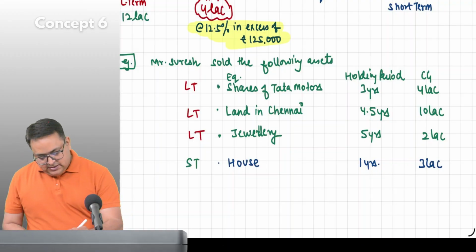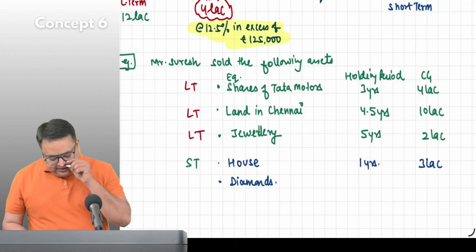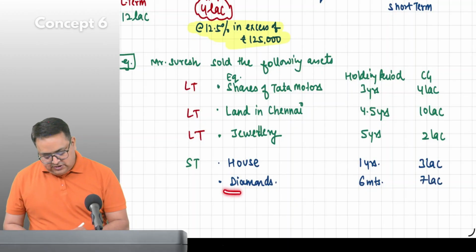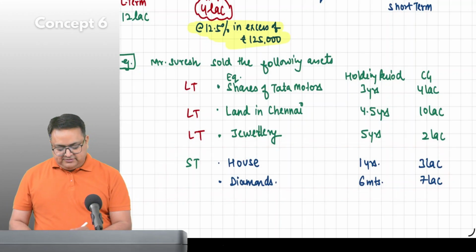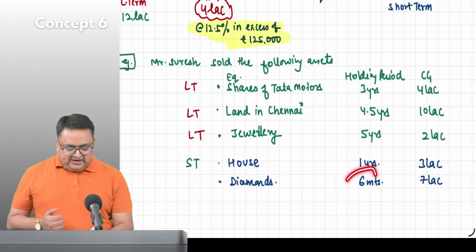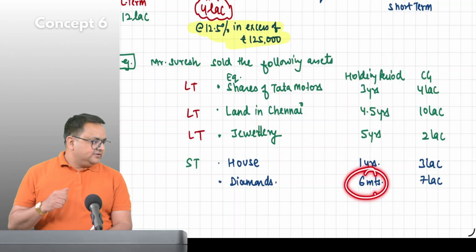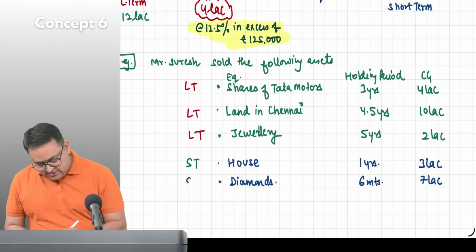Then he also sold diamonds. Diamonds are assets. He sold after 6 months and he earned 7 lakh rupees. Tell me long term, short term, diamonds. Harini, is he selling it after 2 years or within 2 years? Within 2 years. So what will it be? Short term.